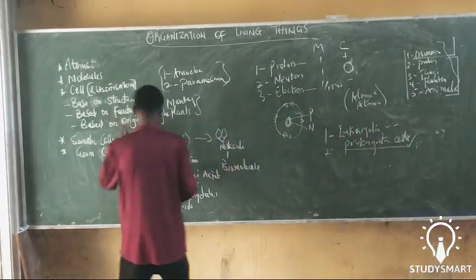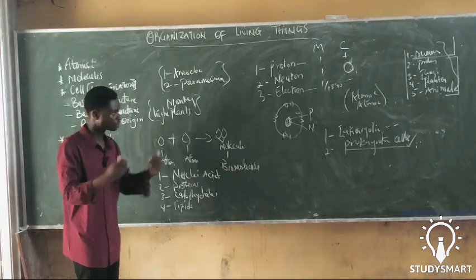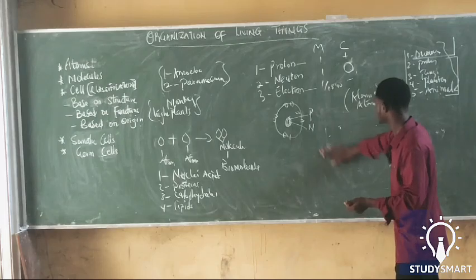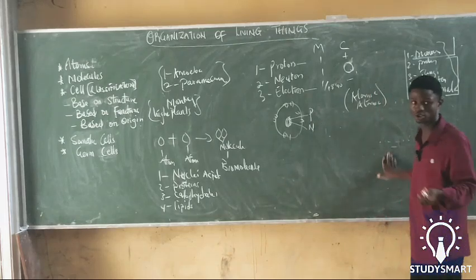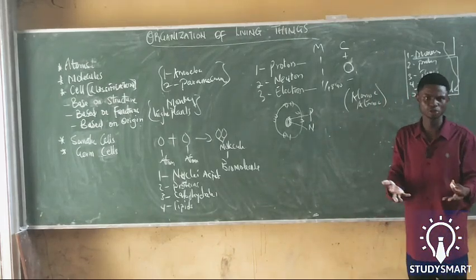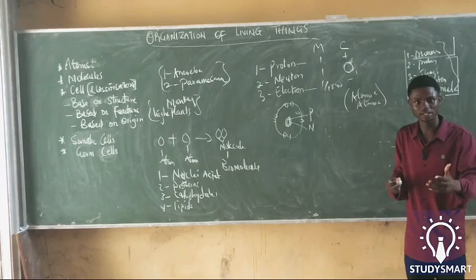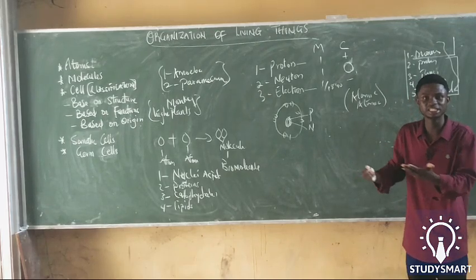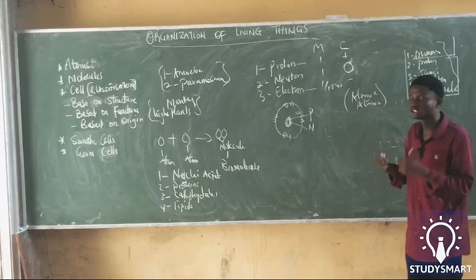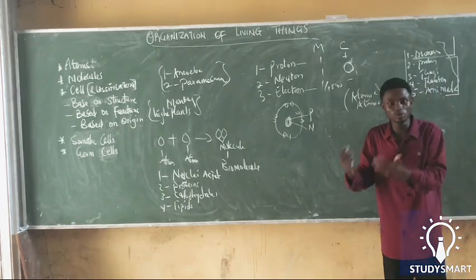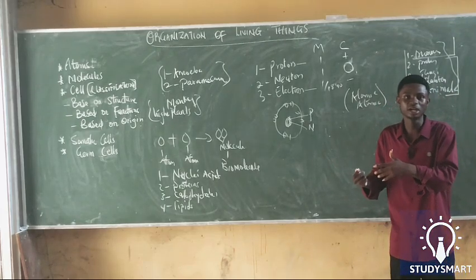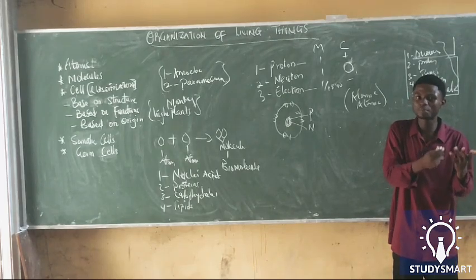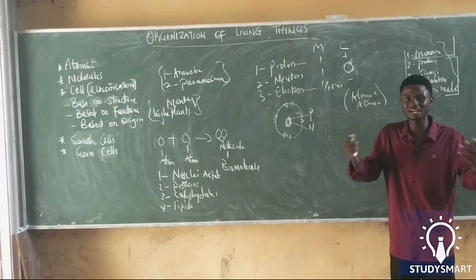Now, based on their functions. We've talked about based on their structure, now let's talk about based on their functions. When we talk about the functions of a cell, we have different cells and how they function. We have cells that function in the gonad, the stem cells, which carry the chromosomes responsible for replication, passing out vital information from parent to offspring.